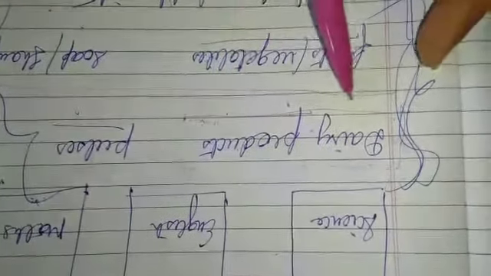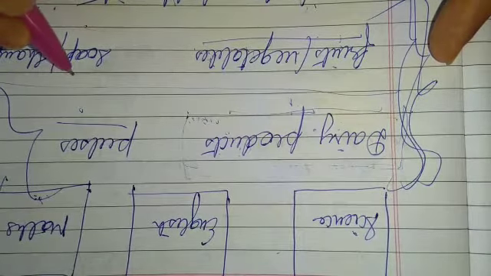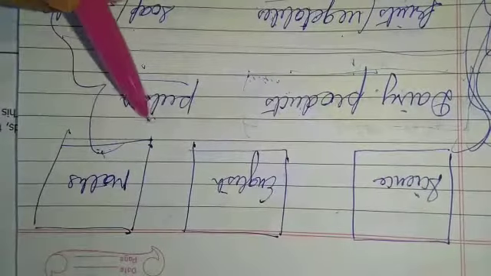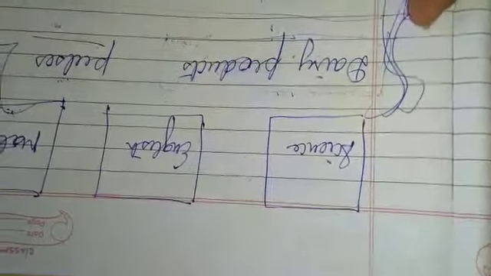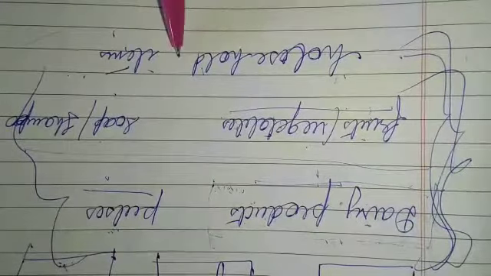Now the process of sorting and grouping things according to some basis or criteria is called classification. Now see, we have sorted and grouped the things on the basis of some criteria. What are the criteria? These are the detergent items, these are the fruits and vegetables, and these are the food items, pulses, etc., and these are the dairy products. So this is the criteria of grouping these household items. This is called classification.